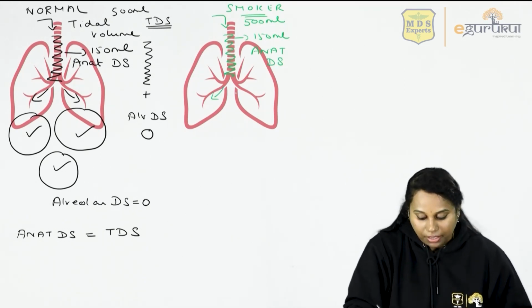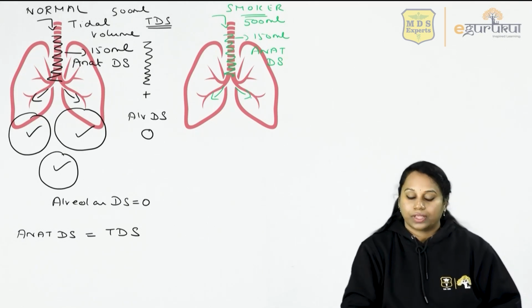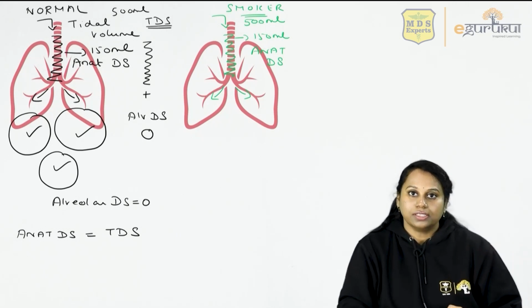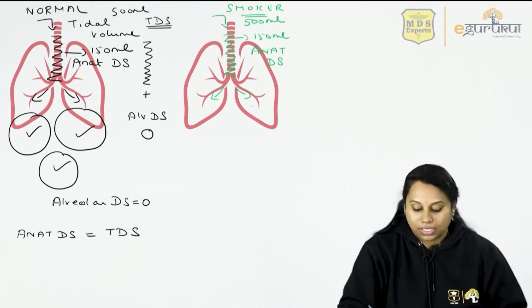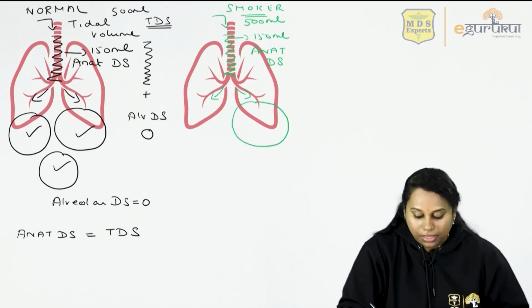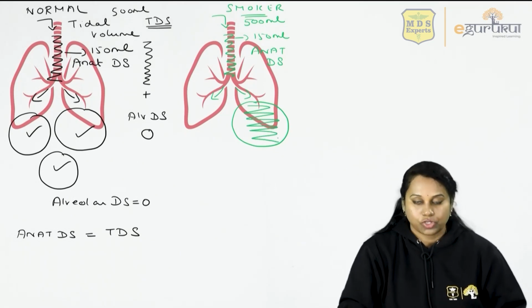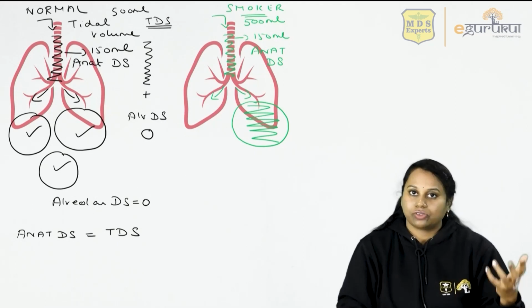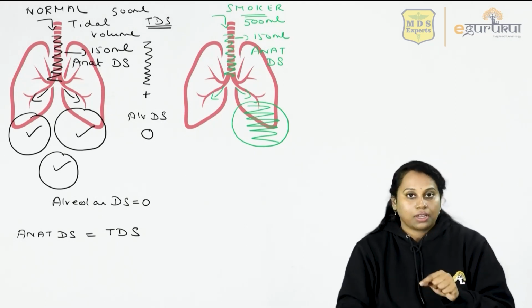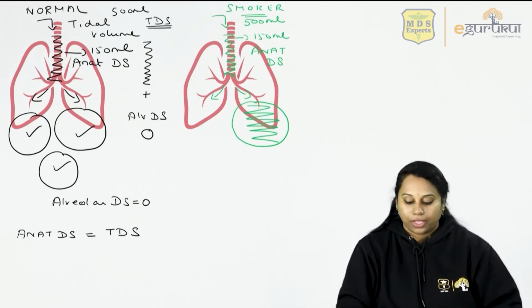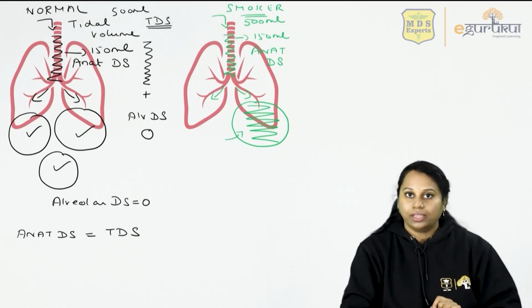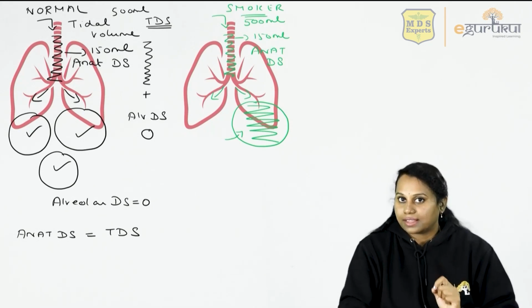The remaining air moves into the alveoli. The smoke dust, he's a smoker, no? The smoke dust particles have damaged his alveoli. Let's say this alveoli has been damaged by the smoke particles, or this is a person with any alveolar disease or alveolar damage, this particular alveoli has been damaged. Now, the air that goes into this damaged alveoli cannot take part in gas exchange.